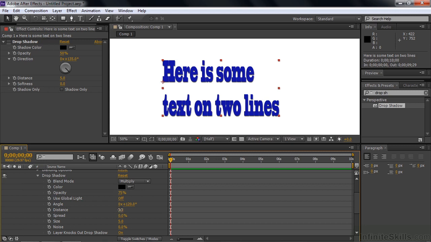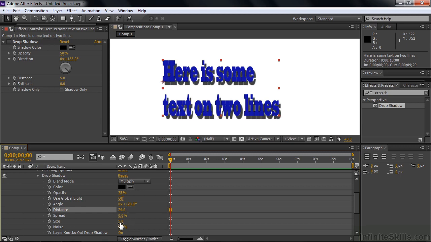I'll take the distance over there. There it is really obviously. And I'll make it a little bit larger. When you make it larger, it gets kind of fuzzy looking like that. The spread, though, makes it sharper. That works. You can make it sort of noisier, rougher looking. And you can change the opacity, something really hard like that to something a little bit softer like that.